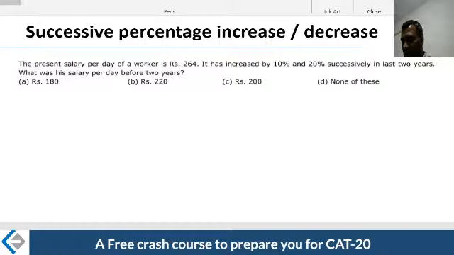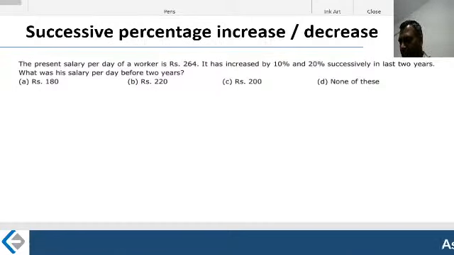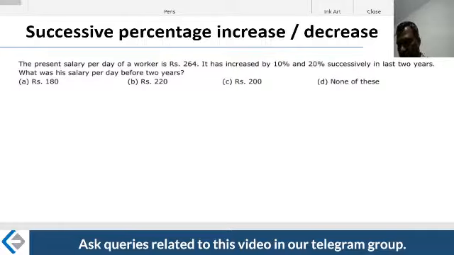Let's take a look at this question. The present salary per day of a worker is 264. That's the present salary. It has increased by 10% and 20% successively in the last 2 years. What was his salary per day before 2 years?